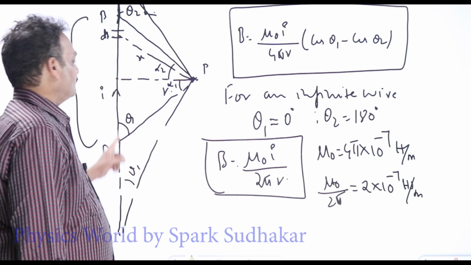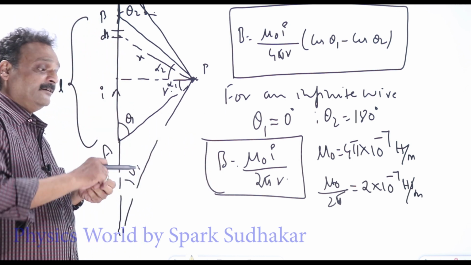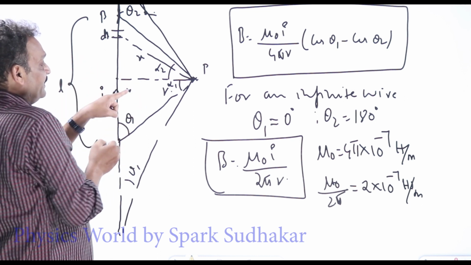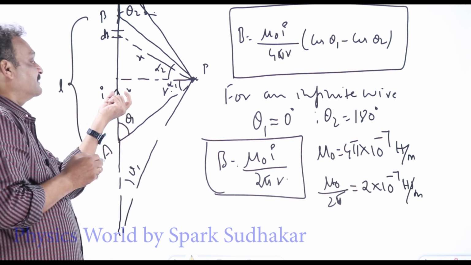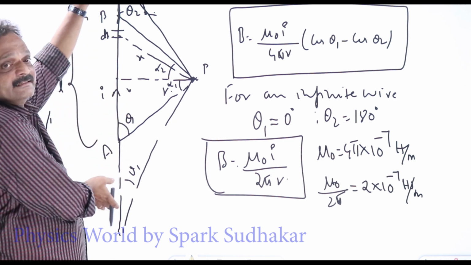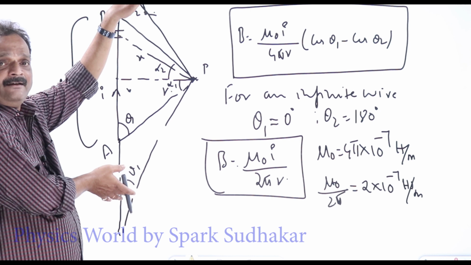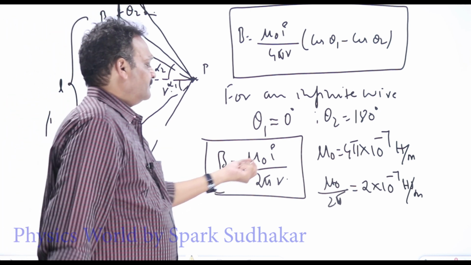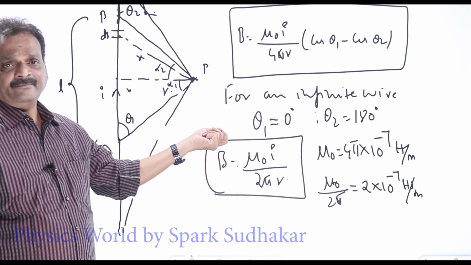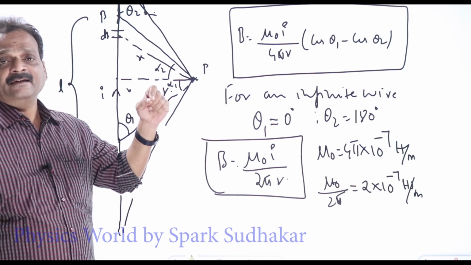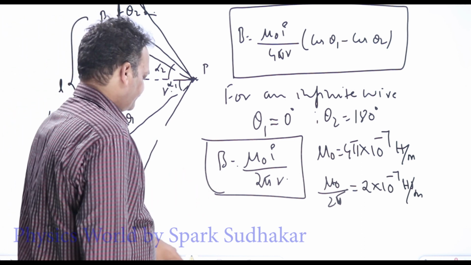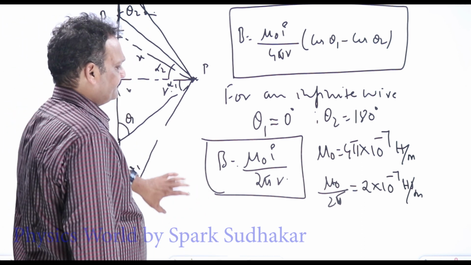A straight infinitely long wire need not be literally infinitely long. If the point under consideration is very close to the wire, or the distance between the point and our wire is very small compared to the length of the wire, that wire can be taken as an infinitely long wire. Now a thin long straight wire is carrying a current of 2 amperes. What is the magnetic field at a distance of 5 centimeters or 10 centimeters? A straightforward question, if it comes, we can take it this way.